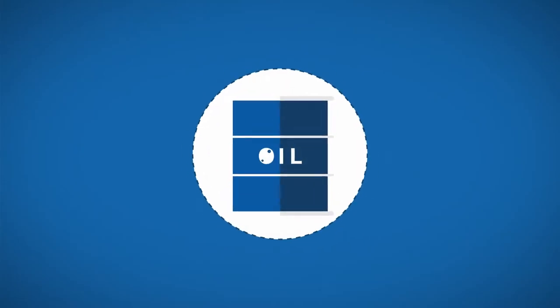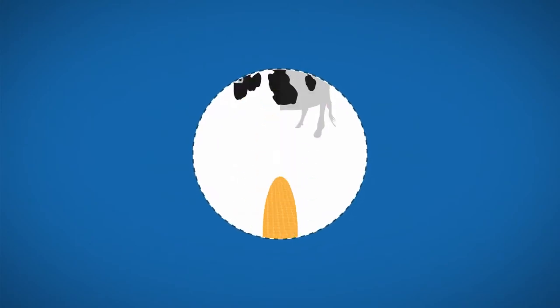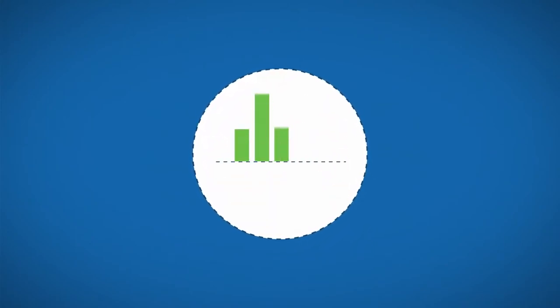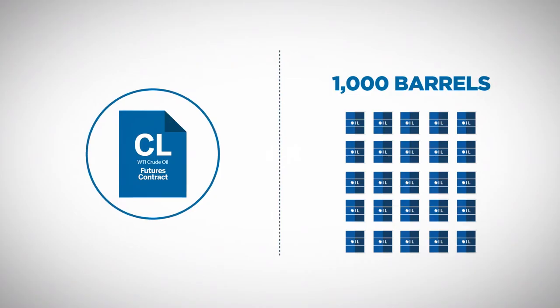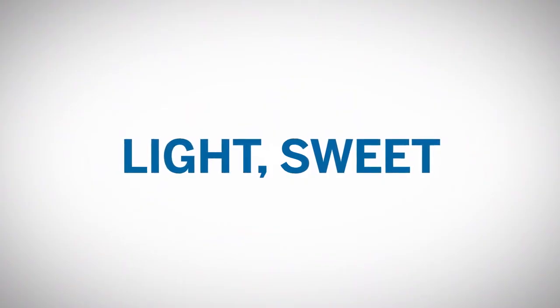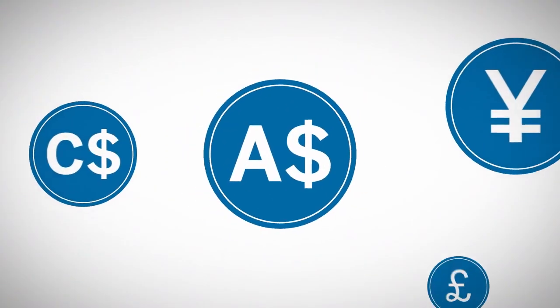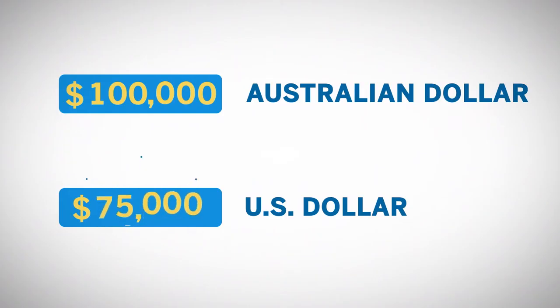This asset can be a physical commodity like crude oil or a financial product like a foreign currency. When the asset is a physical commodity, to ensure quality, the exchange stipulates the acceptable grades of the commodity. For example, CME Group's WTI crude oil contract is for 1,000 barrels of a grade of crude oil known as light sweet, which refers to the amount of hydrogen sulfide and carbon dioxide the crude oil contains. Futures contracts for financial products are understandably more straightforward. The US dollar value of 100,000 Australian dollars is the US dollar value of 100,000 Australian dollars.